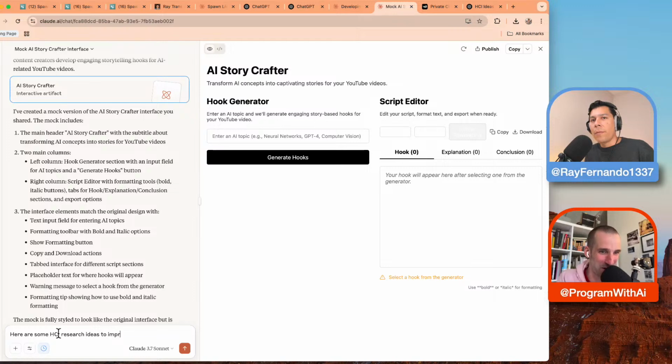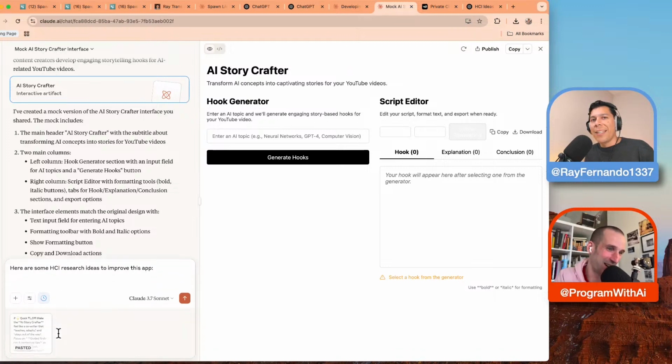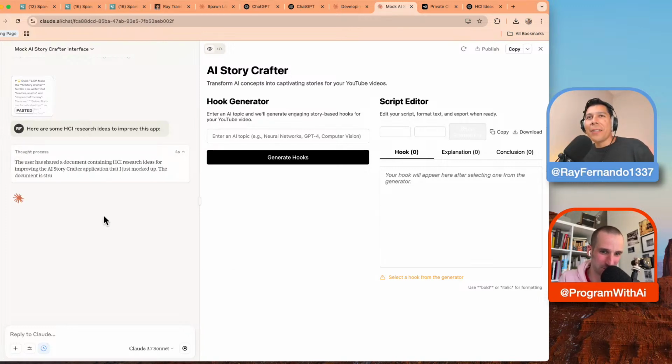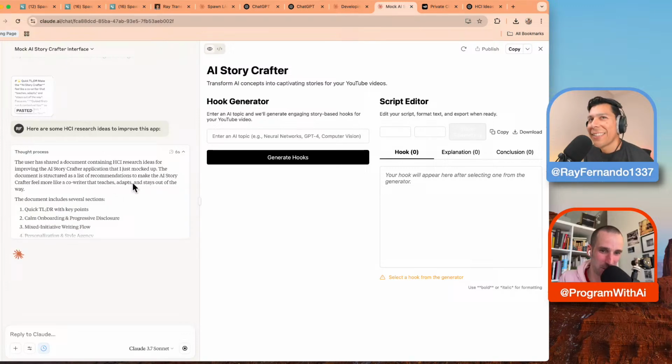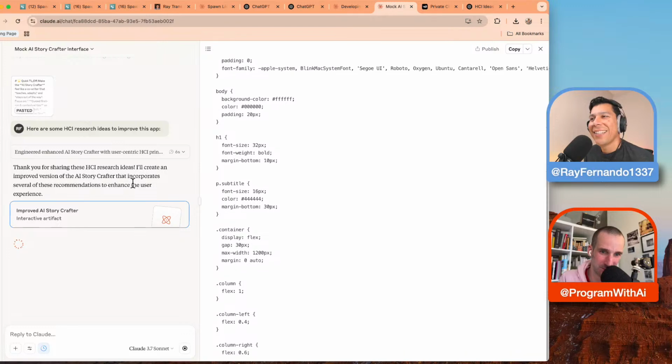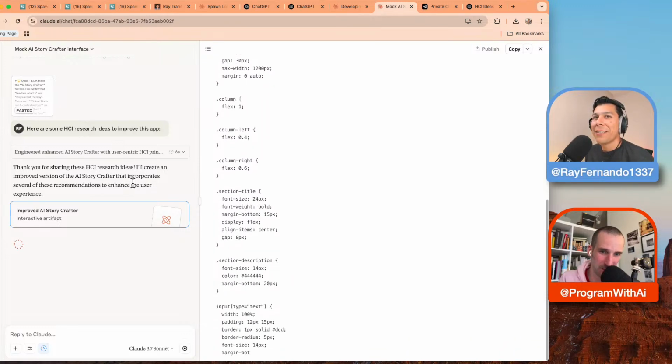It's funny, I would just paste it in and press enter. Just be like, I don't care, it will do something. Yeah, that's a good point. Thought process: the user has shared a document. The document includes several sections. It's like, okay, I'm just really curious to see what it's going to do.